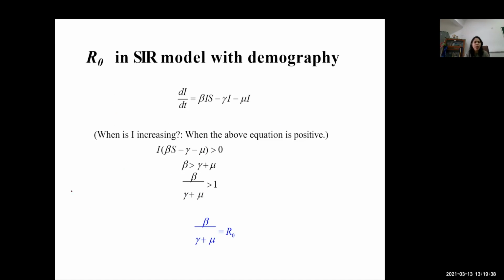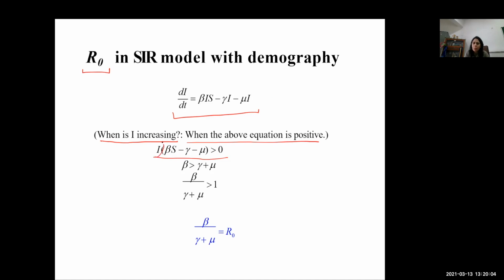Then let us calculate the basic reproduction number, which is very, very important in this SIR model. So dI/dt is given like this. When is I increasing? We must know this. I will be increasing when the above equation is positive, that is, when the right hand side is greater than 0.